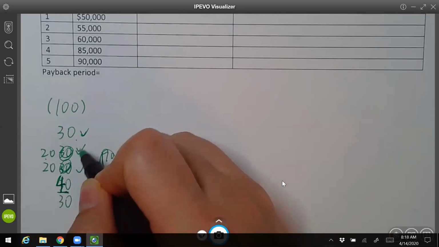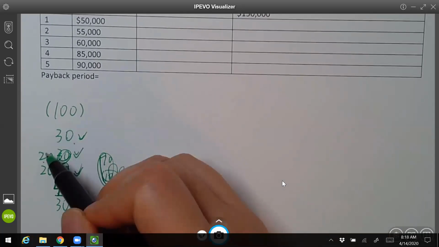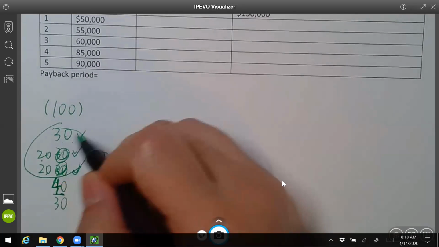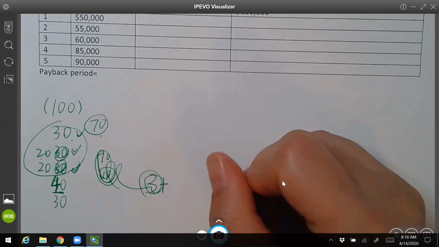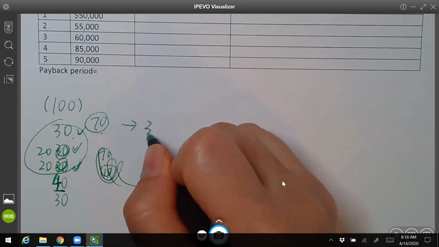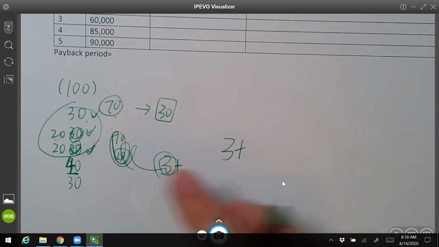So first year, second year, third year. After these 3 years, you already paid me $70. So you still owe me $30. But in the fourth year, you can pay $40.